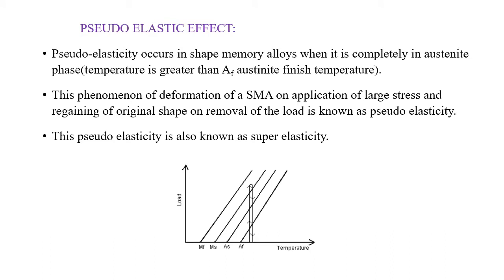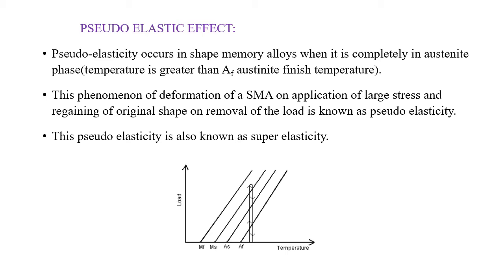Pseudo-elastic effect. Pseudo-elasticity occurs in shape memory alloys when it is completely in the austenite phase, that is, when temperature is greater than Af, the austenite finish temperature. Unlike the shape memory effect, pseudo-elasticity occurs due to stress-induced phase transformation without a change in temperature.